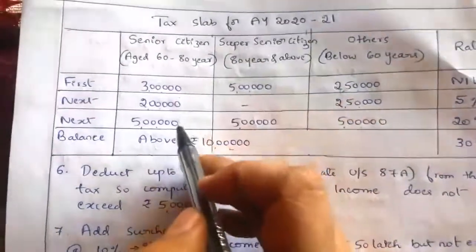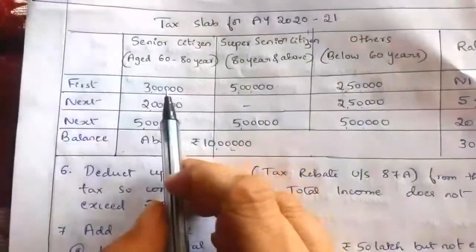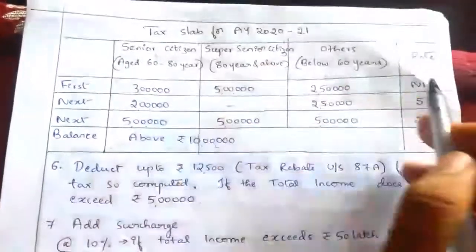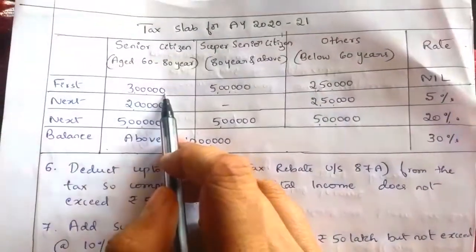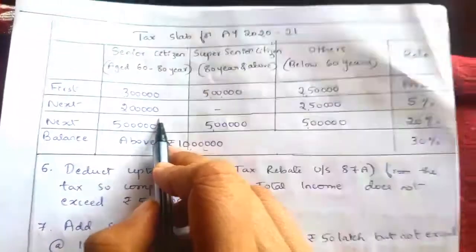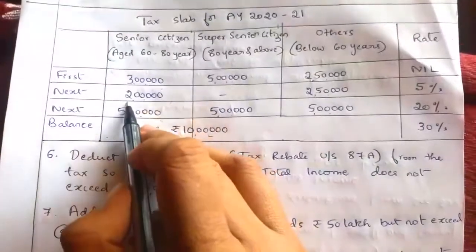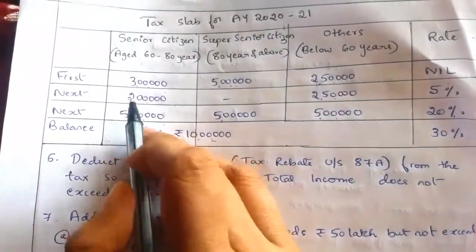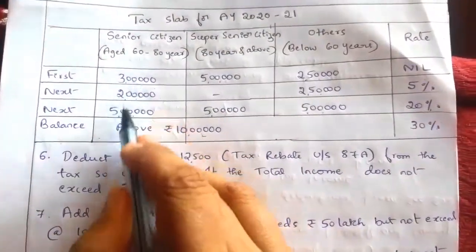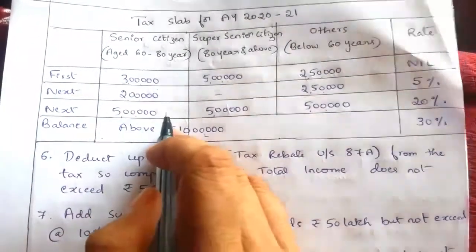Understood? So here, if an individual has 11 lakh income, then the first 3 lakh income in the 11 lakh need not pay any tax. So from the 11 lakh, we have to deduct the first 3 lakh. Then on the next 2 lakh income, he has to pay 5%. That is 2 lakh into 5%. So totally 5 lakh income is taxed here. On the next 5 lakh income, he has to pay 20% tax. So here totally how much amount is taxed? Income 5 plus 3 plus 2, that is 10 lakh, is taxed.